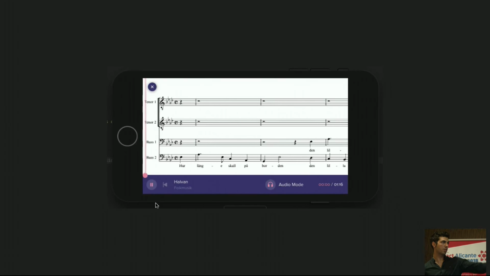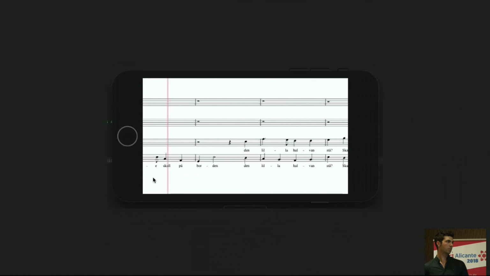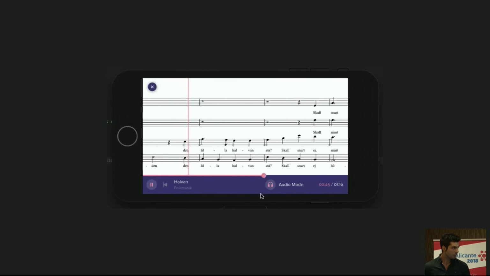Just take a look at the progress bar. Hur länge skall på borden den lilla